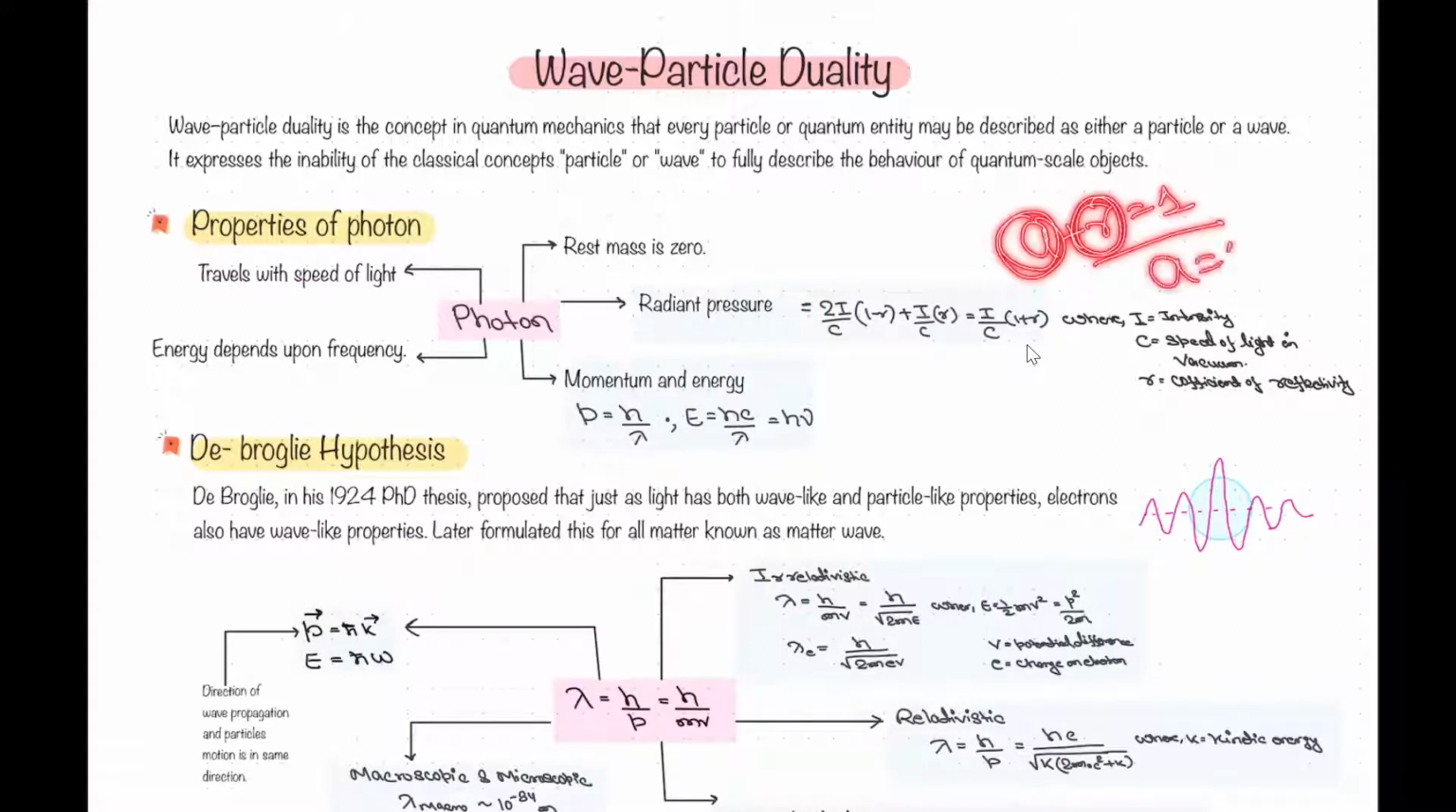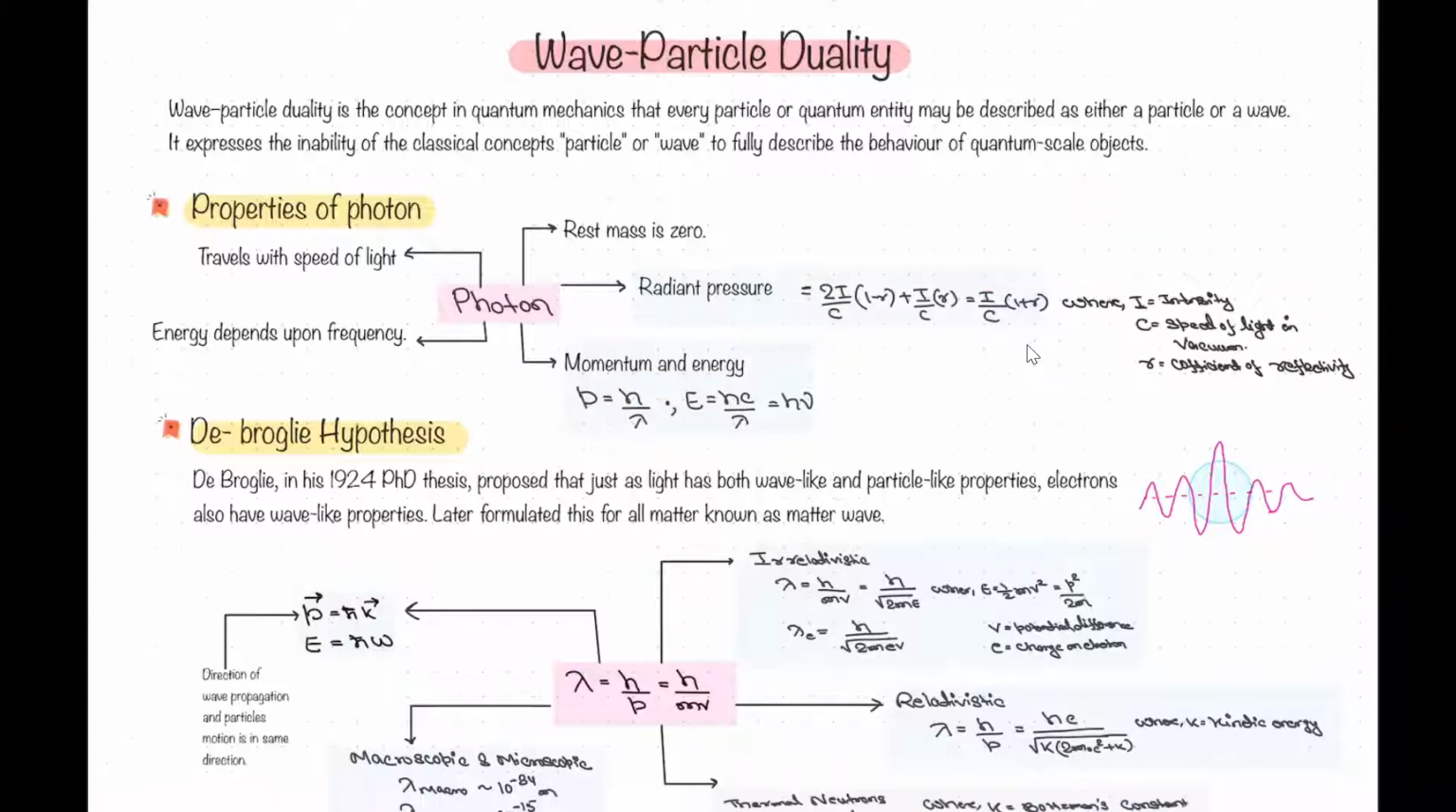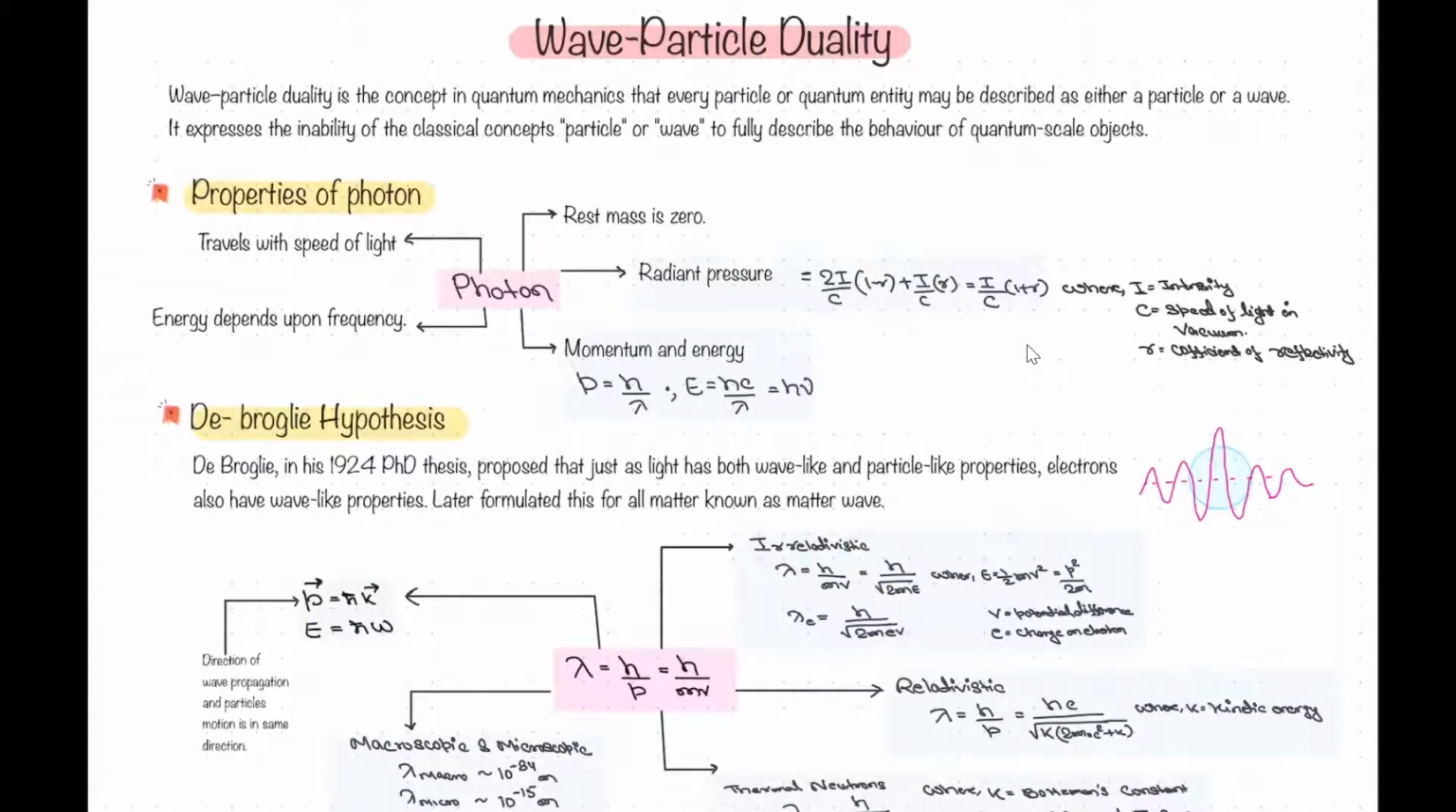So here A equals what? 1 minus R. So the corresponding formula is something like this, and it's equal to I upon C times 1 plus R, right? Where I is the intensity, and intensity is basically proportional to the number of photons. Right? See, these are the basic properties of the photon.